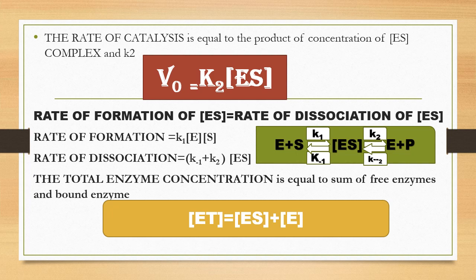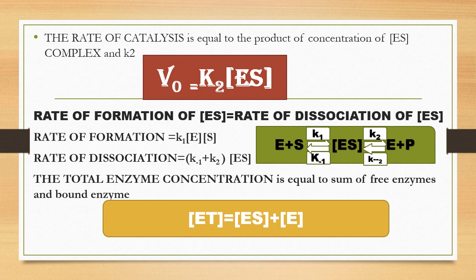At the steady state, the rate of formation of ES and the rate of dissociation of ES will be equal. ES is formed by rates K1 and K minus 2. K minus 2 will not be considered because only a very small quantity will be reversed. So only K1 is considered. At the rate of K1, the reactants E and S form ES, so K1 times E times S is considered.